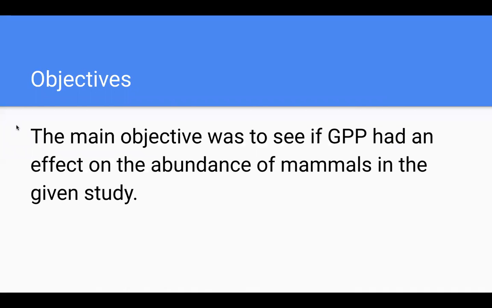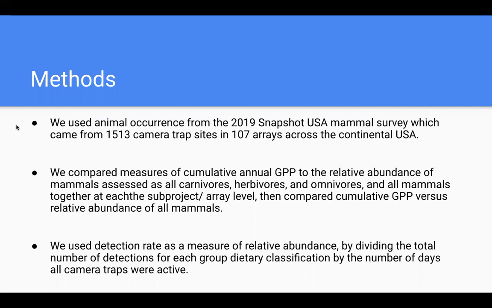The main objective of this study was to see if gross primary productivity had an effect on the abundance of mammals in a given study. And the methods for this, we used animal occurrence data from 2019 Snapshot USA Mammal Survey, which came from 1,513 camera trap sites in 107 arrays across the continental US.